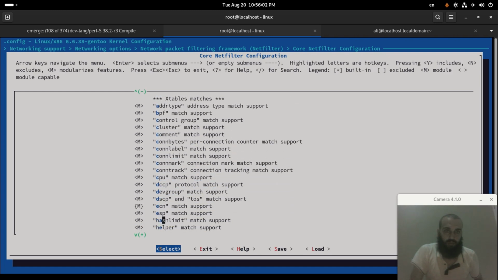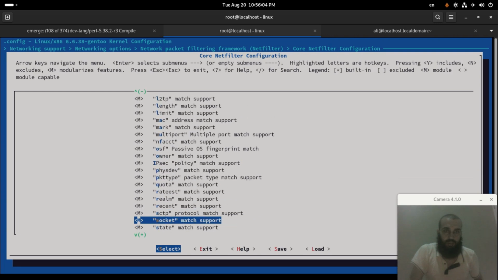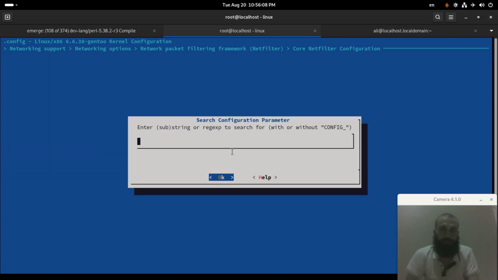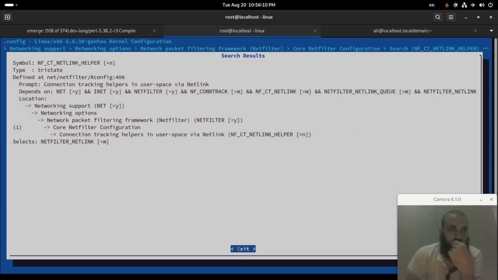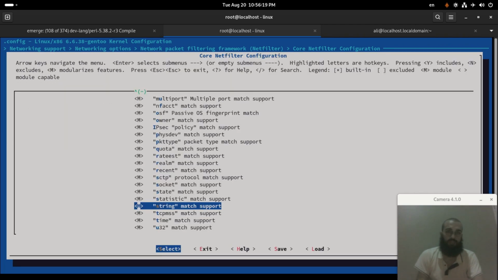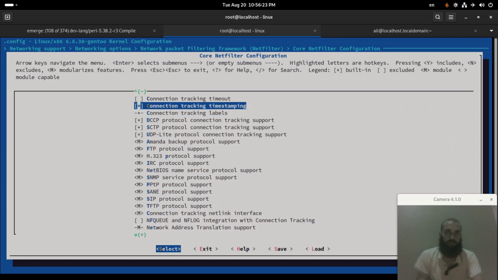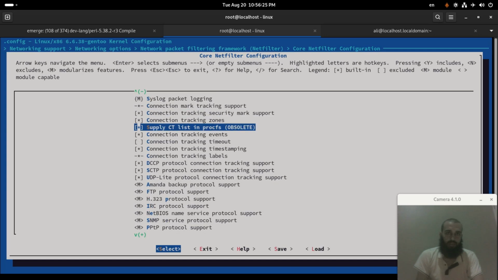So what was it exactly? Let me remember it again. Connection tracking helpers in user space via netlink. Connection tracking helper, user space. I guess it was on top. Connection tracking timeout, no.